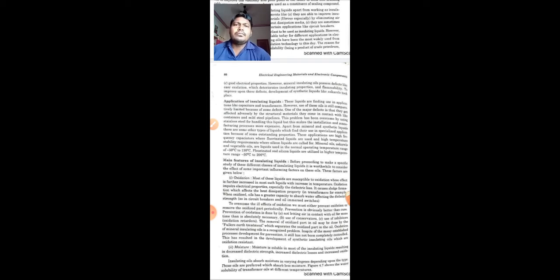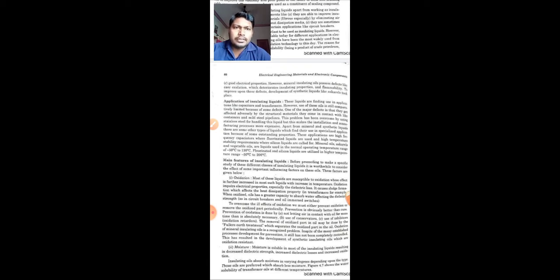So there, these transformers are generally oil cooled. If they are oil cooled, that means inside the transformer core there will be some insulating oils. This oil is generally made up of mineral oils, right? These mineral oils possess some disadvantages. To overcome them, Ascarel is an oil which is frequently used in transformers. So by using Ascarel oil, the insulating properties of a transformer or any electrical equipment can be improved.